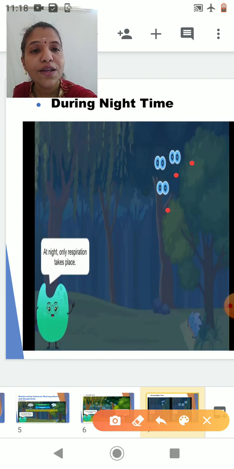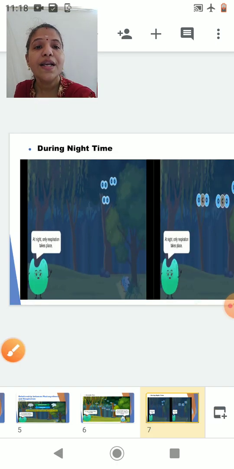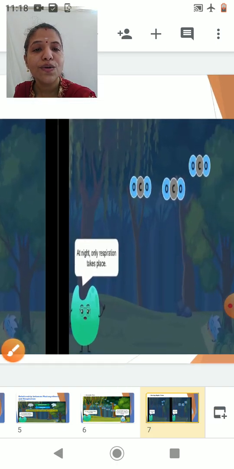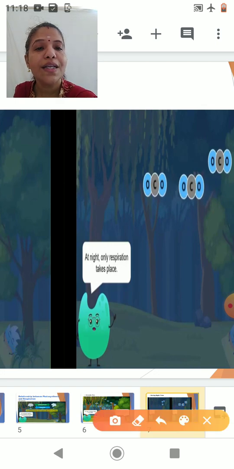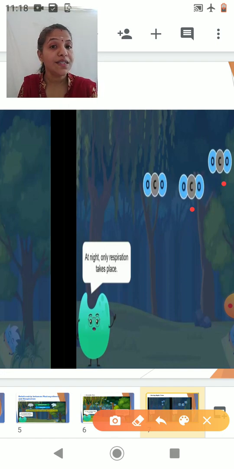So you can see the oxygen entering inside. After the oxygen enters, now in the night time, when it undergoes respiration, it produces the respiratory waste, that is carbon dioxide. Now the carbon dioxide is a respiratory waste, so it cannot be stored in the plant. Since it cannot store it, it's a waste.